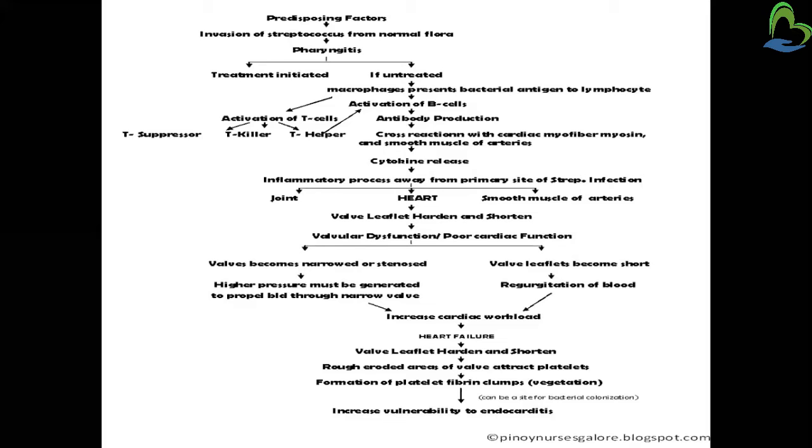The T killer cell attacks a particular cell. It is a cytotoxic T cell, also called a cytotoxic T lymphocyte, a killer cell. Why is it called a killer cell?